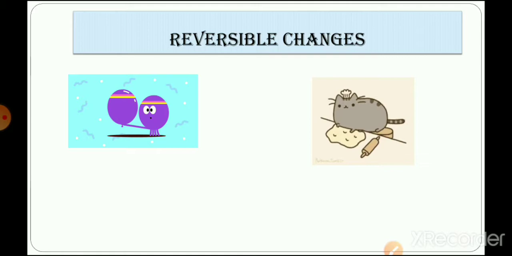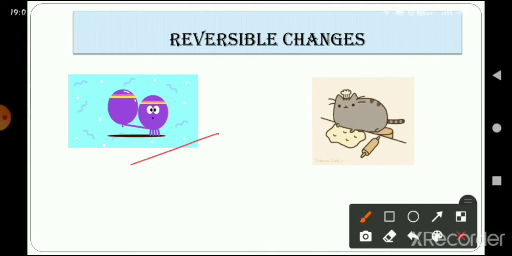So these two here on this side are simple examples where a change can be reversed by simply reversing the action that we performed, right? For example, in the first case, we simply blew the balloon. To change the shape of the balloon, we put air inside the balloon. This can be reversed by simply letting the air go out, so the change of shape can take place again. So this action is reversible.